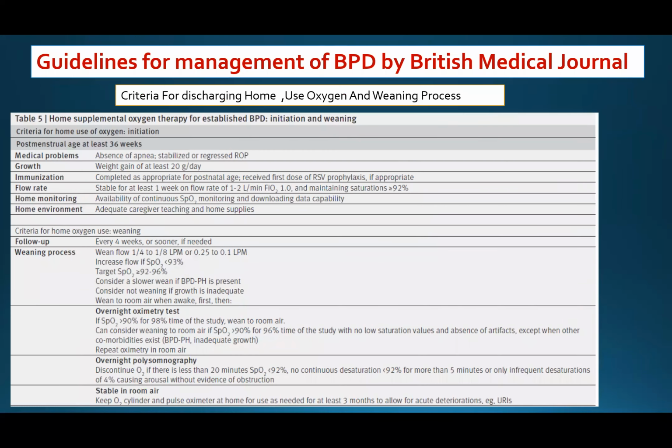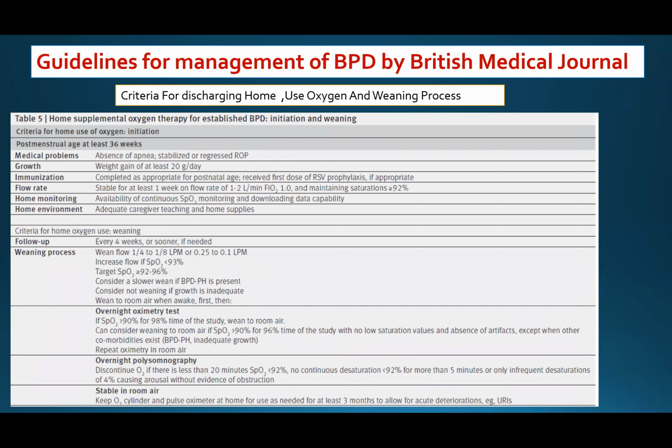Here we have the criteria for discharging this baby home and the use of oxygen in the weaning process. First, we have to have absence of apnea, and stabilized or regressed ROP, to decide to discharge this baby. The growth is supposed to be at least weight gain of 20 grams per day. Immunization to be completed as appropriate for postnatal age, receiving the first dose of RSV prophylaxis if appropriate.